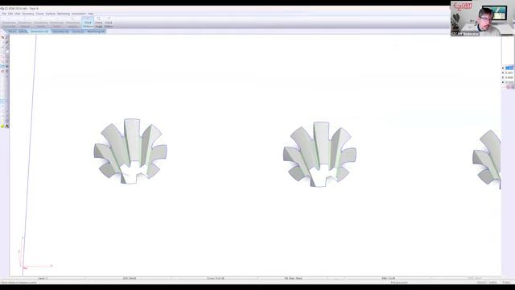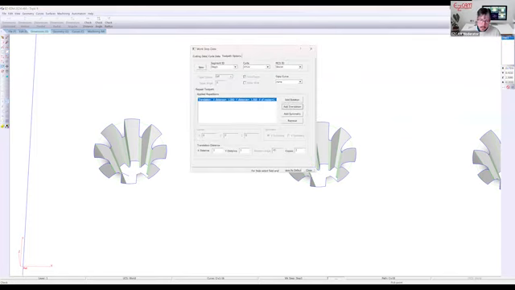Check distance, snap to all. That gets copied to the clipboard. It's 8 millimeters in X, and we don't want to move our copies in Y. We're going to stay straight across. And our copy number is 7.